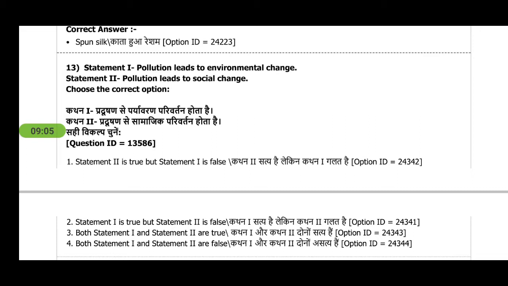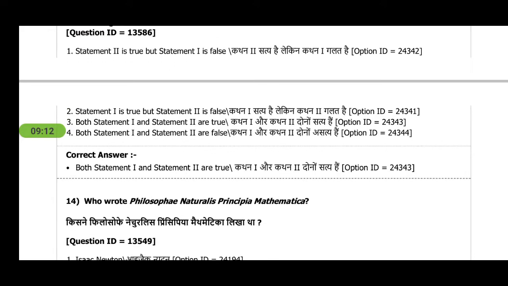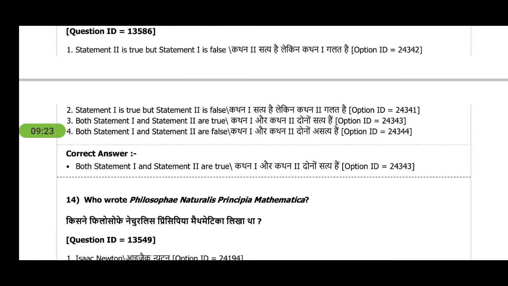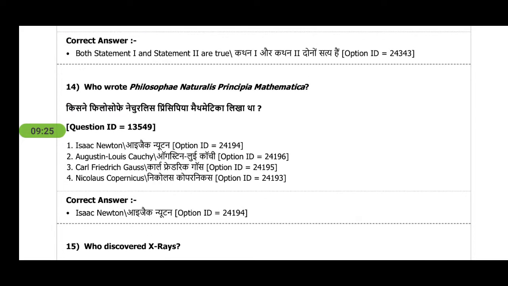Statement 2, pollution leads to social change. And now we have to analyze if both of them are correct or not. So both of them are correct, because we can see environmental change. Social change occurs, a lot of migration happens due to pollution, so that is a social change. So both statement 1 and 2 are correct.